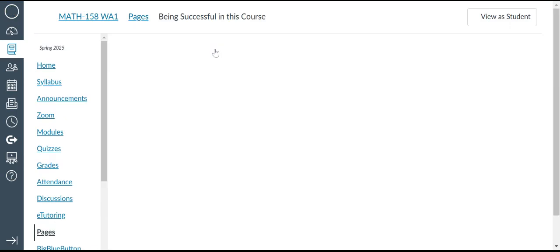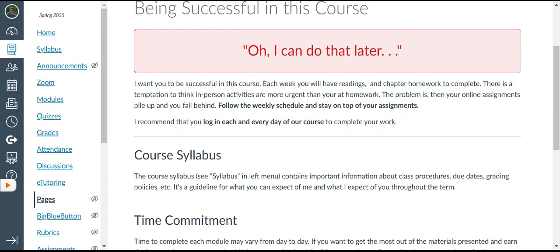Being successful in this course. There's always that danger: oh, I can do this later. I want you to be successful each week. There's readings, chapters, homework to complete. Temptation to think in-person activities are more urgent. Problem is, if you're doing online assignments, they pile up. When I post the assignments, I won't roll them out day by day. I'll roll out the entire module, and the reason I do that is you may have more time on a Monday than a Tuesday or a Wednesday to complete your assignment.